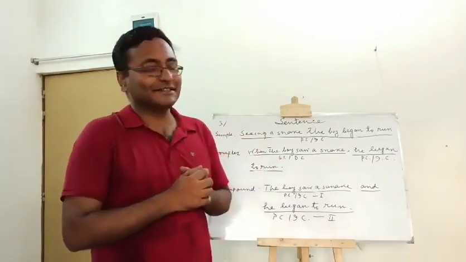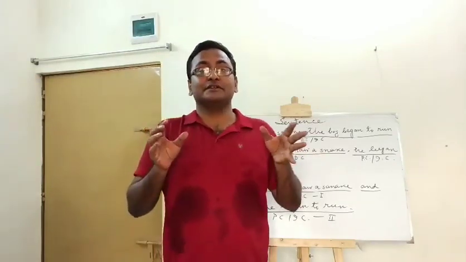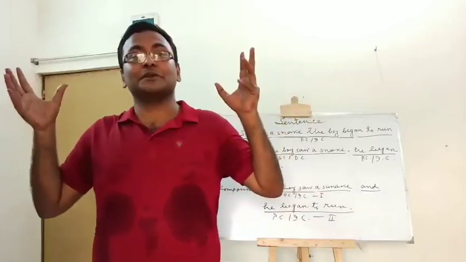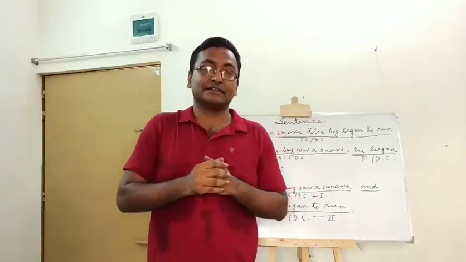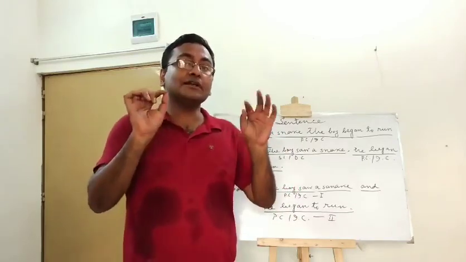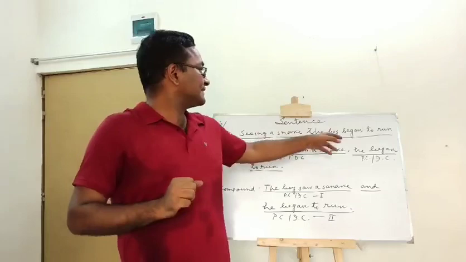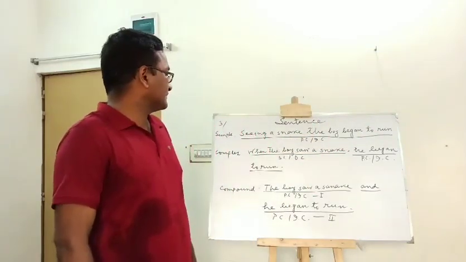Our third sentence is, seeing a snake, the boy began to run. সাপটাকে দেখেই ছেলেটা দৌড় মারলো. That means this is a simple sentence, because here we see only one principal clause. Seeing a snake, the boy began to run. There is only one principal clause.